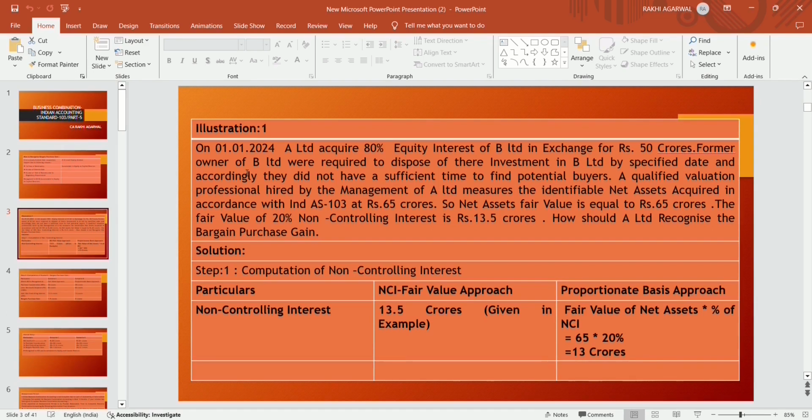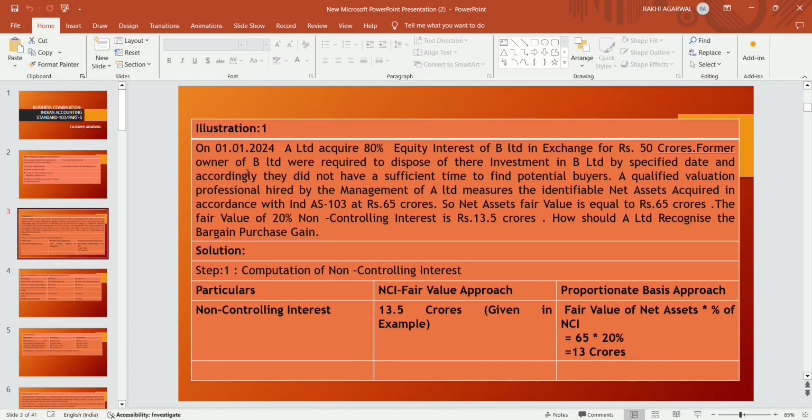The fair value of the 20% non-controlling interest is rupees 13.5 crore. Now how should A Limited recognize the bargain purchase? In this case, we have to compute the bargain purchase gain. A Limited acquired an 80% stake in B Limited by paying a purchase consideration of 50 crores. As per the valuation made by the management of A Limited, the fair value of net assets acquired is 65 crores, and the fair value of non-controlling interest is also given, that is 13.5 crore.